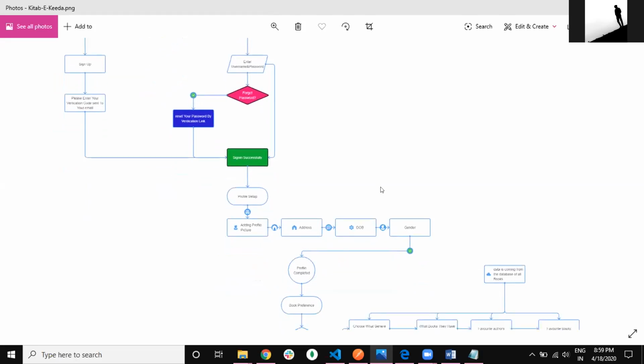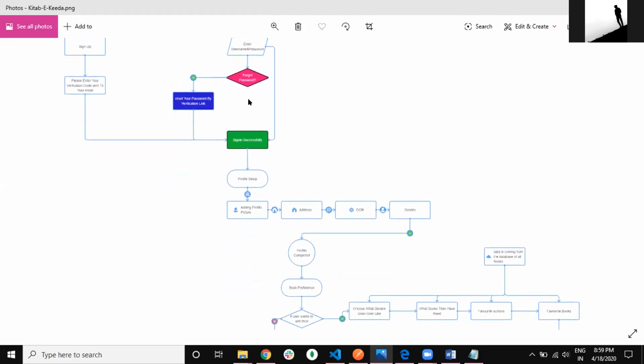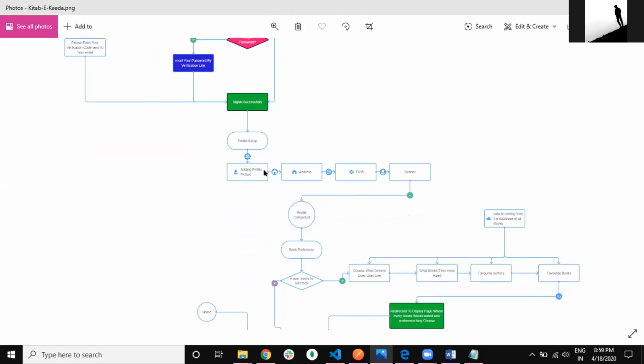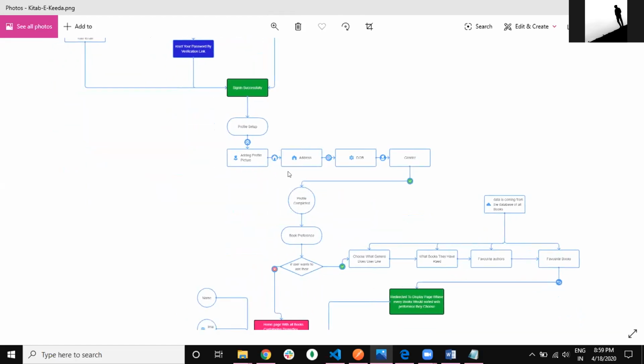After completion of the registration part, we have the profile updation, in which we upload the profile picture. We are using Multer for uploading the profile picture; this is an npm package.